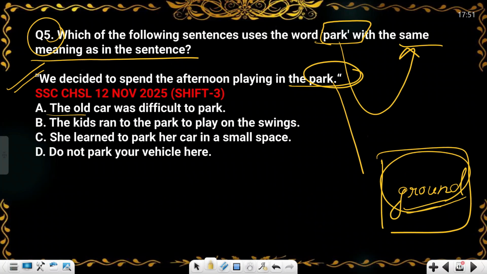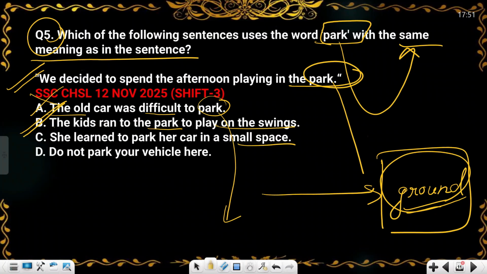The old car was difficult to park. Here park is not related to ground, so you will cut this option. The kids ran to the park to play on the swings. So this is related to ground, so this will be your answer. And in option C, you will see: She learned to park her car in the small space. Here this park is related to a car.